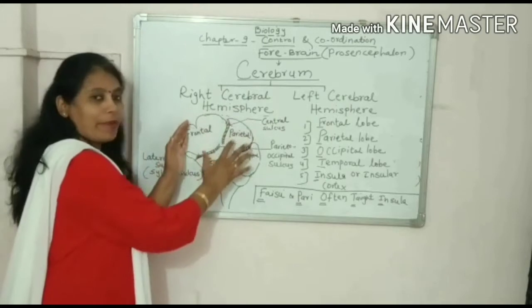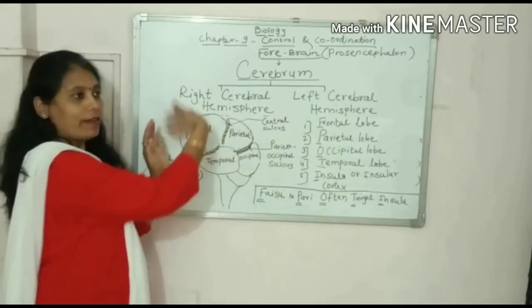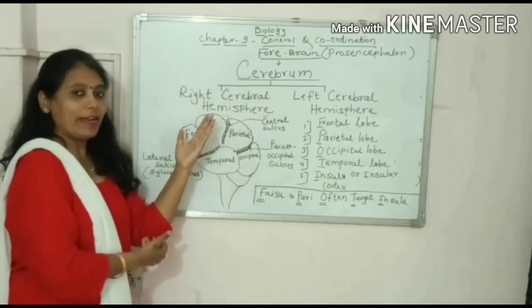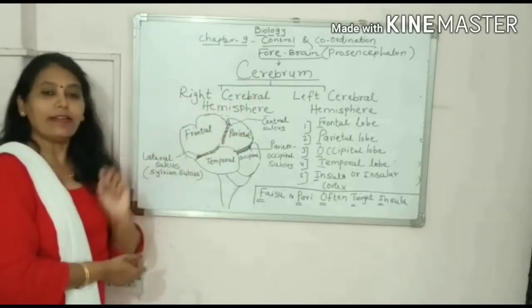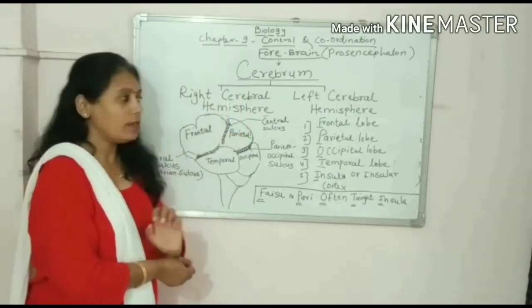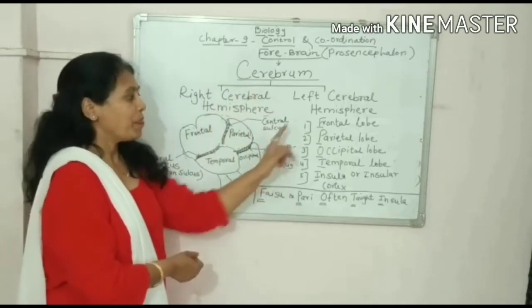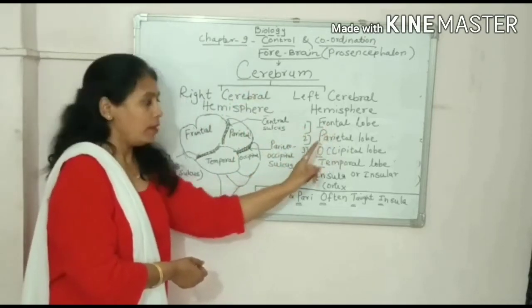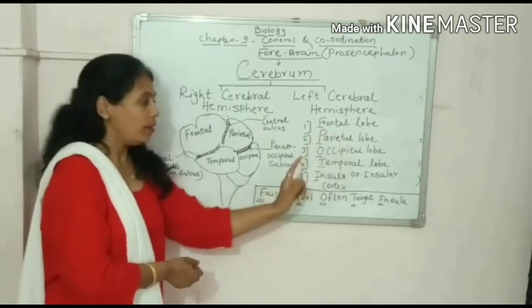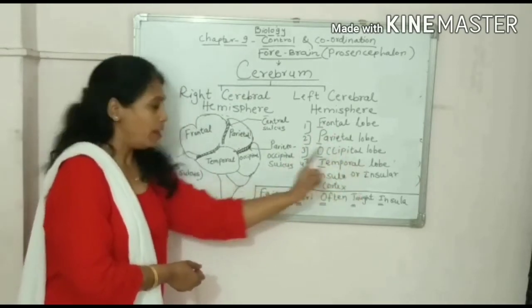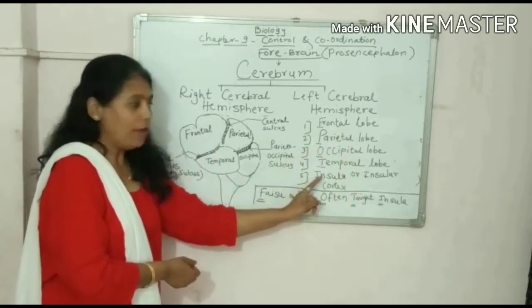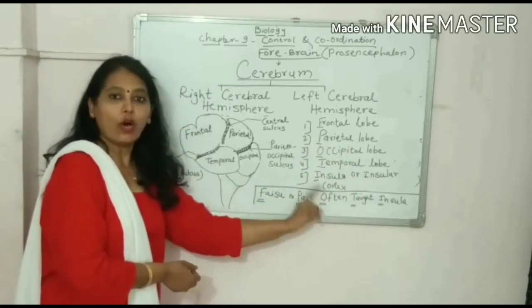This is one cerebral hemisphere, and on that side one more cerebral hemisphere is present. Each cerebral hemisphere is divided into 5 lobes. What are these lobes? Frontal lobe, parietal lobe, occipital lobe, temporal lobe, and last, insula or insular cortex.